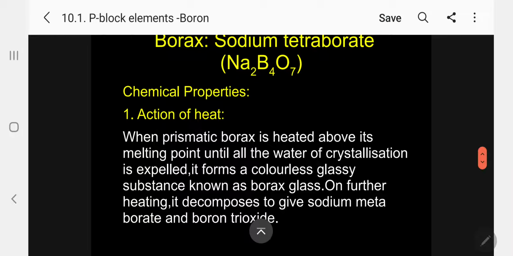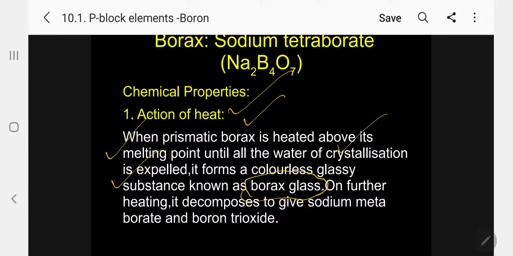Coming to chemical properties. Number one, action of heat. When prismatic borax is heated above its melting point until all the water of crystallization is expelled, it forms a colorless glassy substance known as borax glass. We have seen already, all the 10 water molecules go out and borax glass forms.